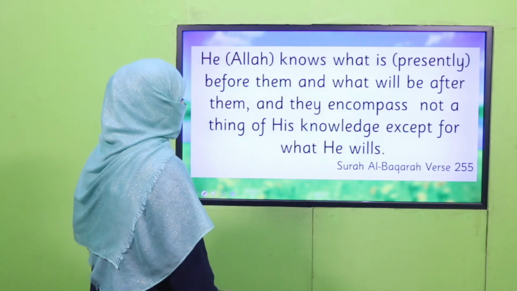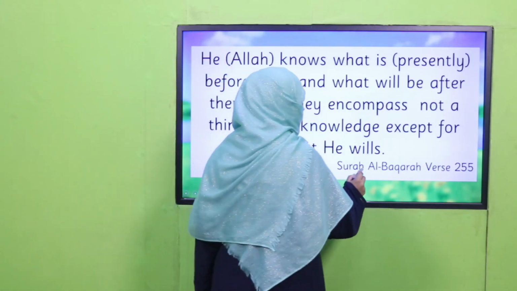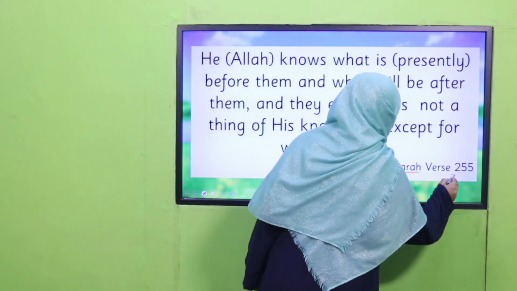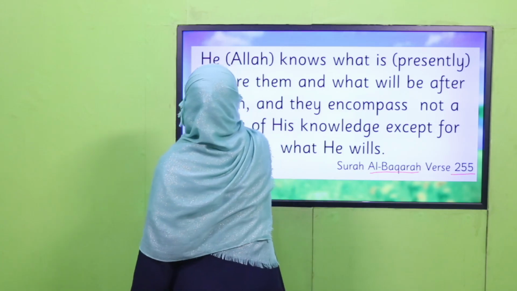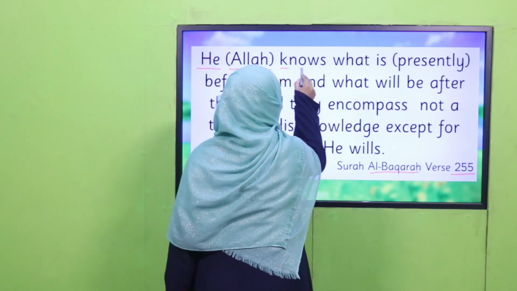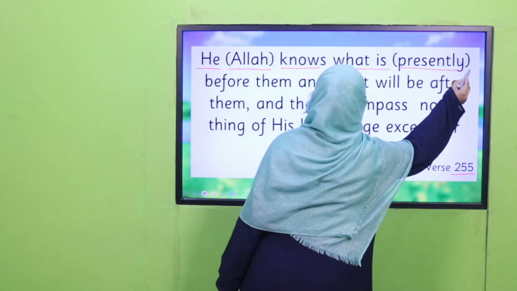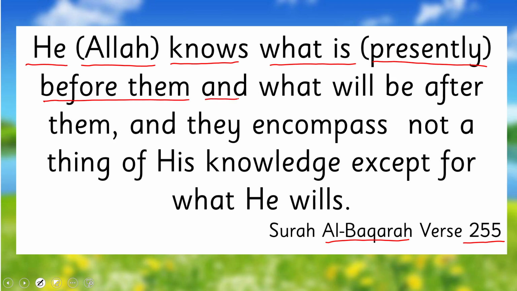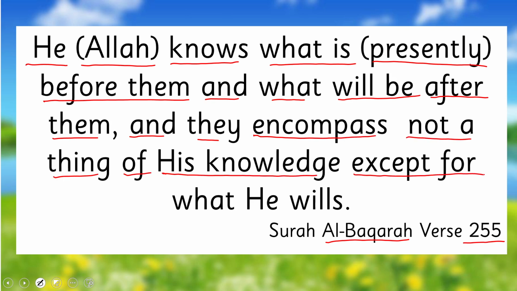Let's start with the name of Allah subhanahu wa ta'ala. Allah mentions in Surah Al-Baqarah, verse 255, He, Allah, knows what is presently before them and what will be after them, and they encompass not a thing of His knowledge except for what He wills.